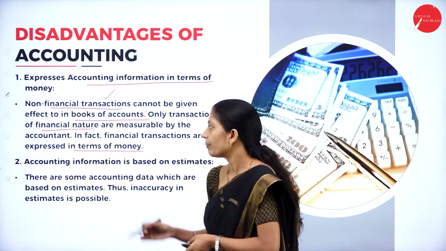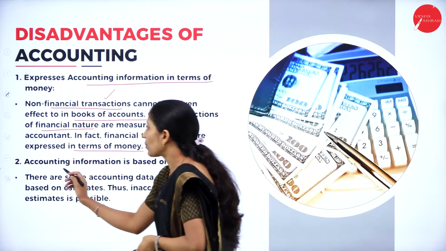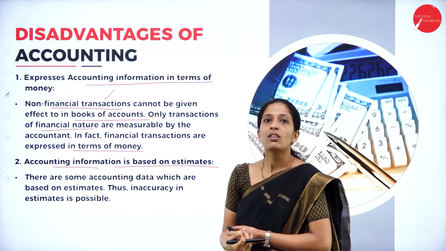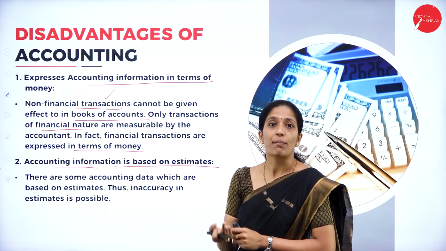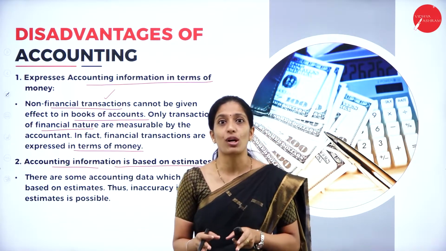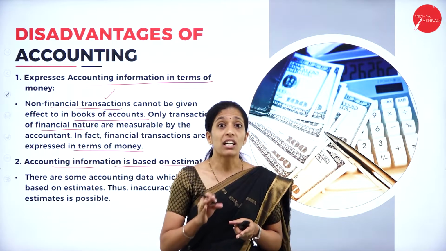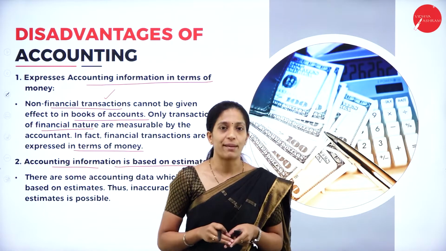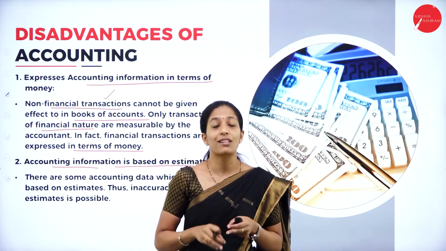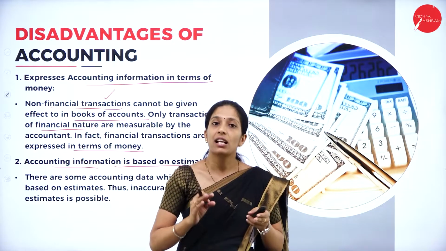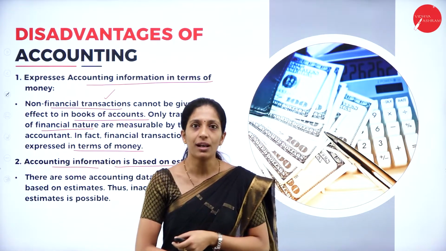Now, coming to the second disadvantage, accounting information is based on estimates. There are certain assumptions which are made by the accountant based on which the accounting information will be recorded, but it may not hold good sometimes. Based on those estimates or assumptions the accountant has made, it may affect the profitability of the business.